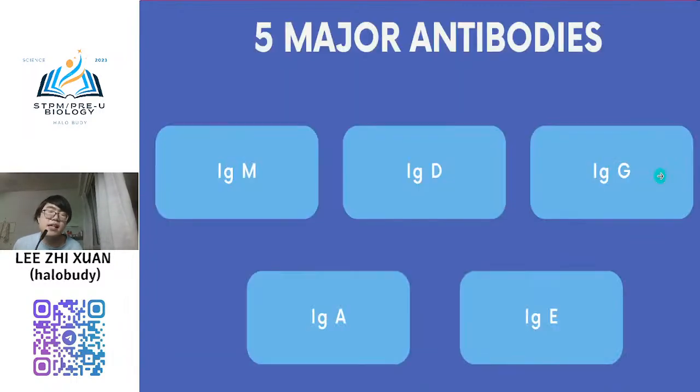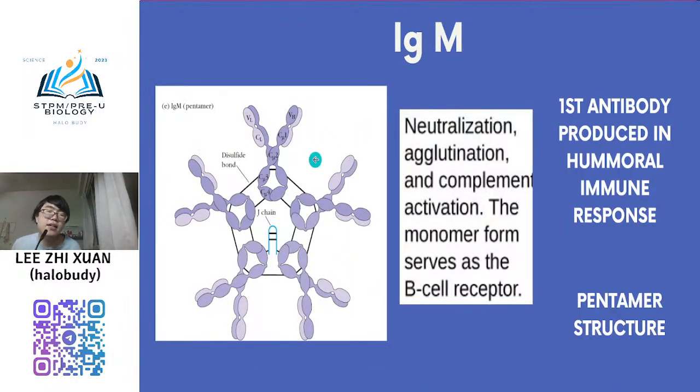So I give you the diagram. You can see this, there is IgM. You can see there are 5 antibodies, right? 1, 2, 3, 4, 5. There are 5 antibodies here. So they are combined to each other. They are bound to each other through disulfide bonds, and also the J chain here. So J chain plays the role of binding between the amino acids.